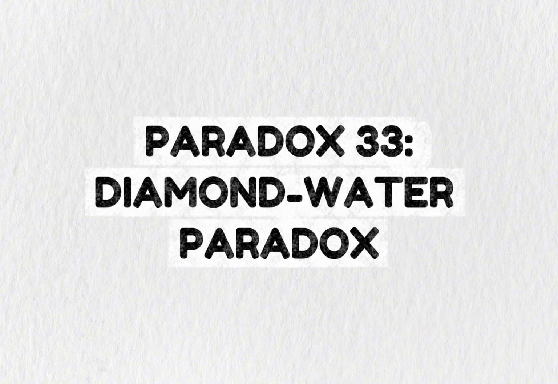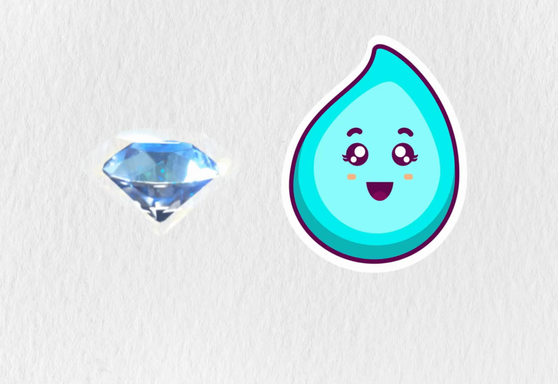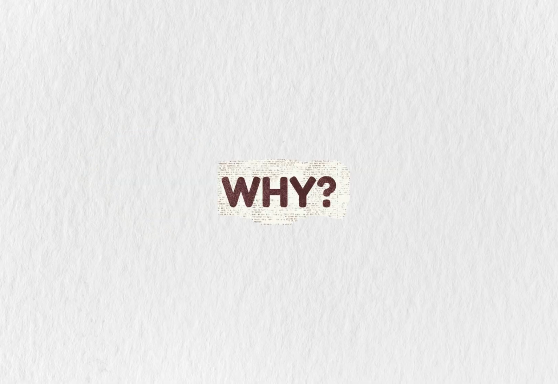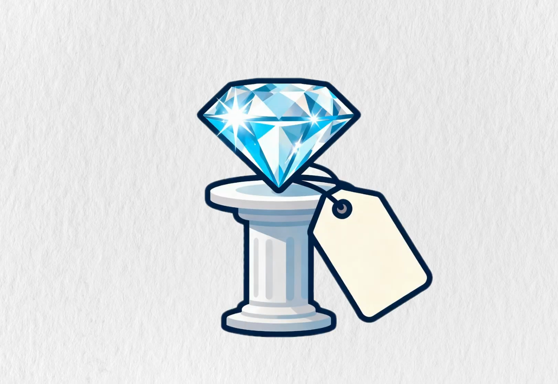Paradox 33. Diamond-Water Paradox. Water is essential. Diamonds aren't. Yet diamonds cost more. Why? Price reflects scarcity, not importance. Water is abundant, so each glass has low value. Diamonds are rare, so each one is valuable.